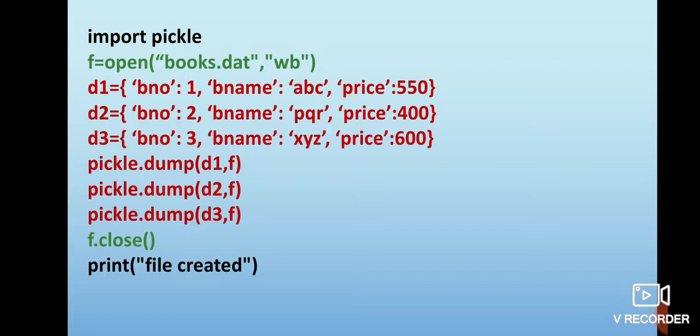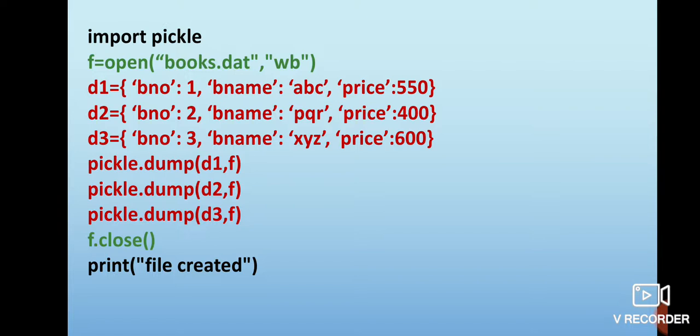And what is the name of my file handle? It is f. So f is the connection between the .py file over which I have written this program and books.dat which is going to be created on the hard disk.